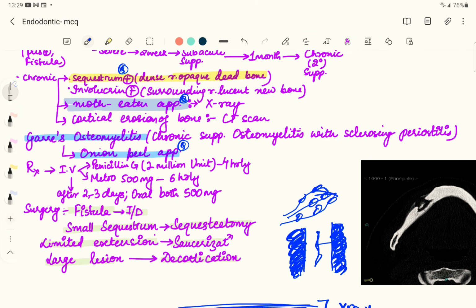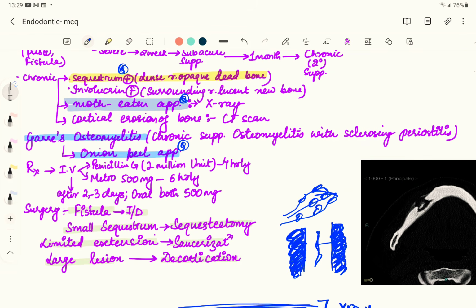If you see chronic suppurative osteomyelitis in a long-standing patient, because of this inflammation resulting in sclerosing periostitis, that is known as Garre's osteomyelitis. In that case, you will find an onion peel appearance in the X-ray or radiographic finding. So osteomyelitis is basically an infection of the bone, and we have to treat it ASAP.